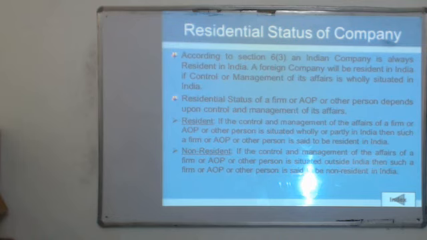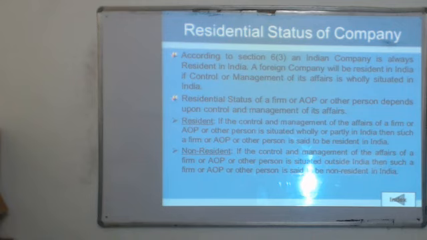While if the board meetings are held outside India and the company is registered under any act outside India, that will be called a non-resident company. Similar to the company, the association of persons also follows the same point regarding control and management. If their control is from India, then it will be called an Indian resident. If it is from outside India, they will be called non-resident in India.